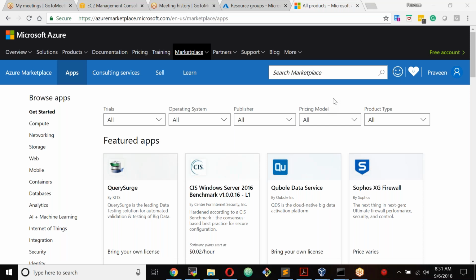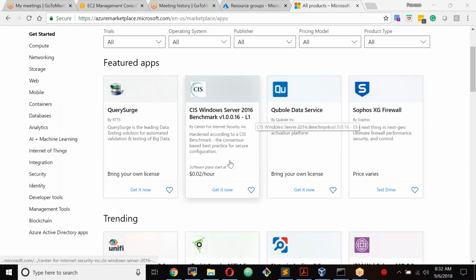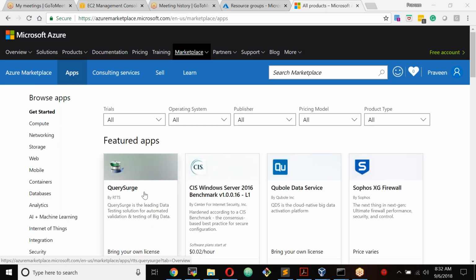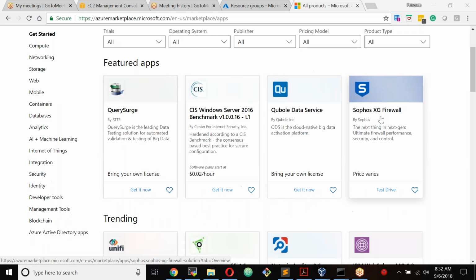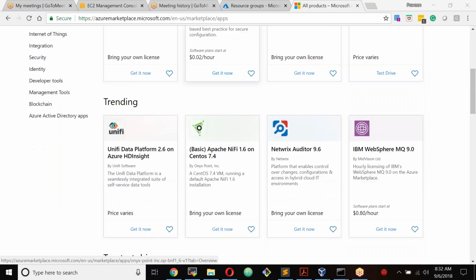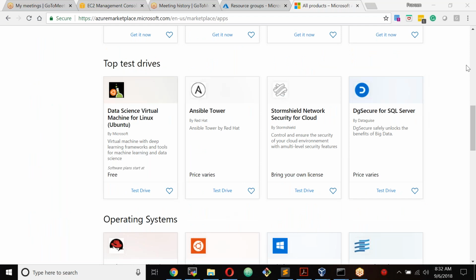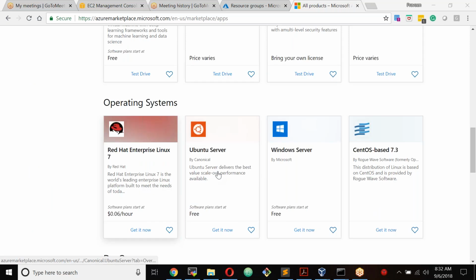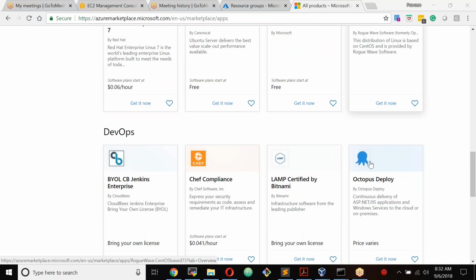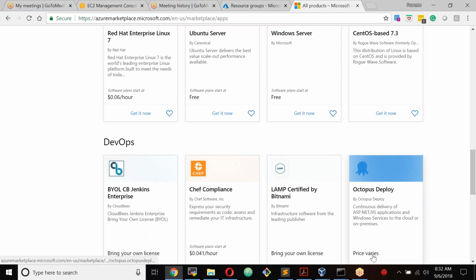Okay, thank you. And these are applications. These are third-party applications. You can just go to any of these, depending on what you want. So you have some firewall. This is Windows Server. This is Apache NiFi, Ansible Tower, data science applications, OS if you want OS, Enterprise Linux, Ubuntu, Windows Server, and so on. So you just get it now, so you will have it. Okay, so Octopus Deploy. Click that.